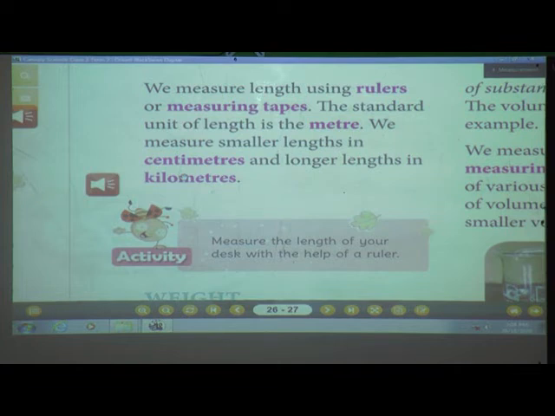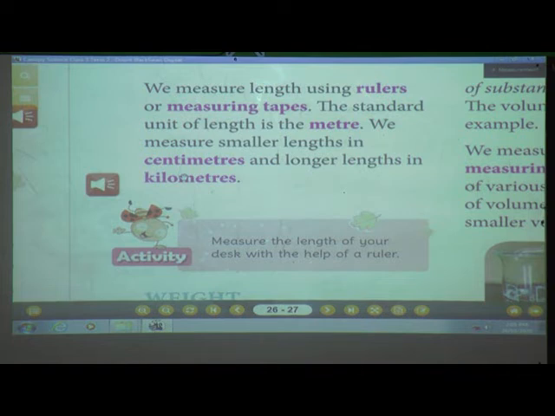Now see, measure the length of your desk with the help of a ruler. But now you are not in school, isn't it? So what you are going to do here is measure your school bag with the help of a ruler. I'll repeat again. Today's activity as a home assignment is to measure the length of your school bag with the help of a ruler.